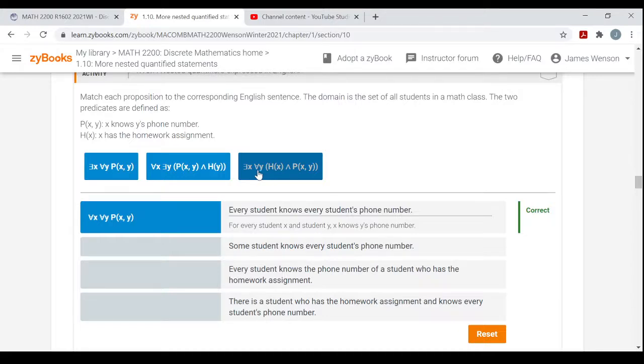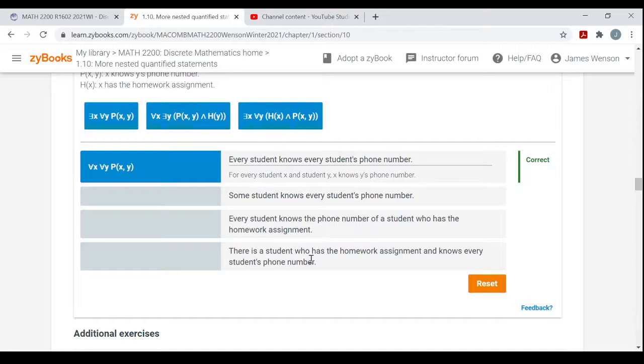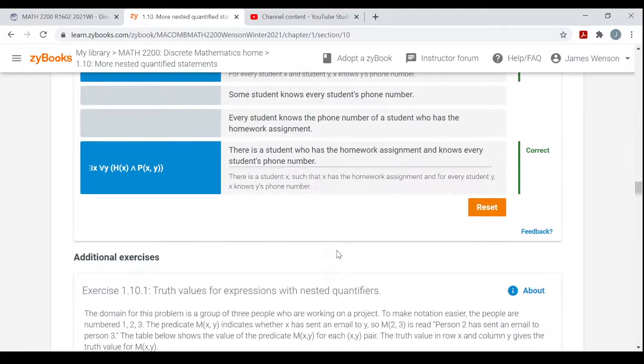So there's a person in the class who has the homework assignment, and that person knows everyone's phone number. So there is a student who has the homework assignment and knows every student's phone number. That's this last statement here. And you can fill in the other two.